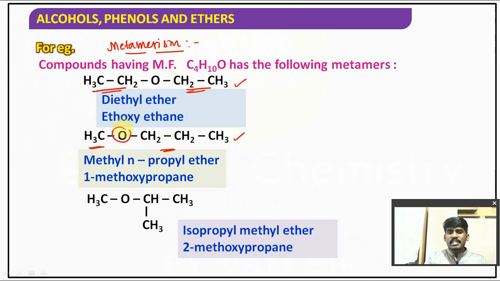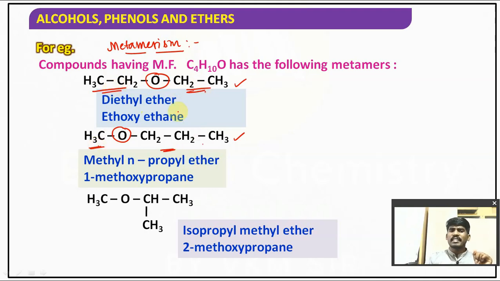So on either side of the functional group, if alkyl groups are different, those compounds are called metamers, and the phenomenon is known as metamerism. Here on either side of the ether functional group, that is oxygen, the alkyl groups are different. Here ethyl is there on both sides, but here methyl and propyl are there.